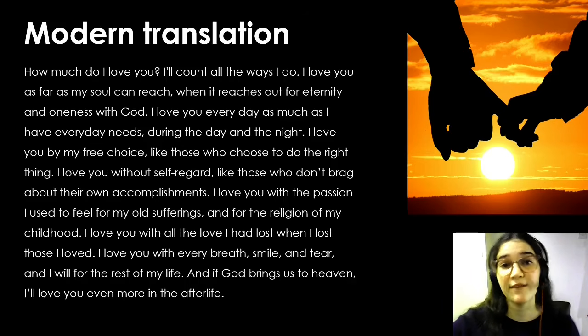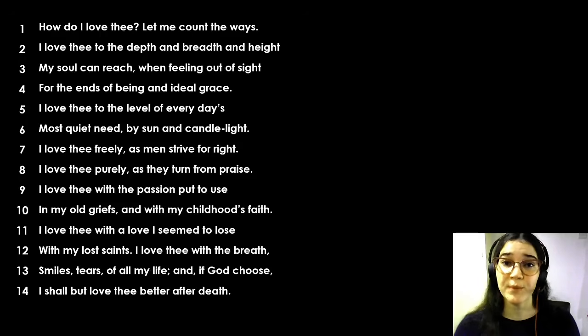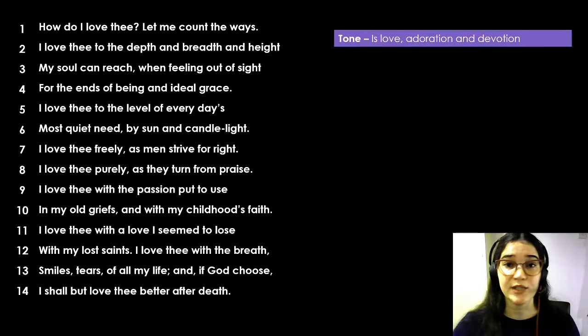Let's move on and have a look at the tone and some themes found in the poem. Throughout the poem, we see how the poet describes all the ways in which she loves her beloved. It is repeated throughout, and this creates a tone of love, adoration, and devotion as the poet professes an ongoing and continuous love.